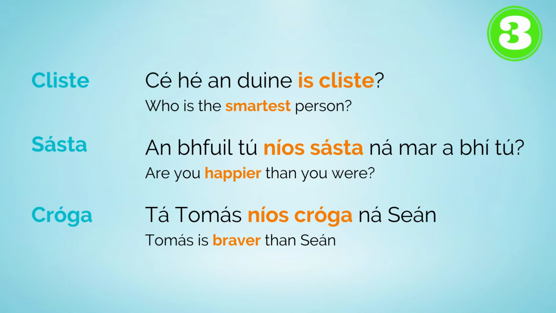And finally, group 3. Cliste, sásta, cróga. And there's no change with the comparative and superlative forms in group 3. Cé an duine is cliste? An bhfuil tú níos sásta ná mar a bhí tú? Tá Tomás níos cróga ná Seán.